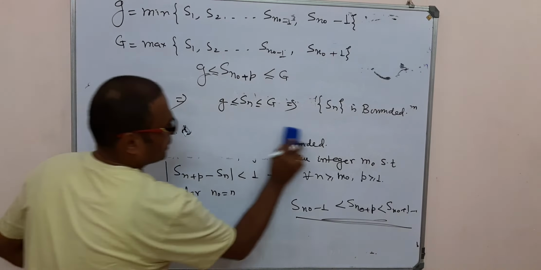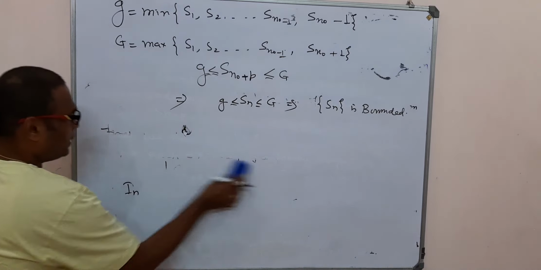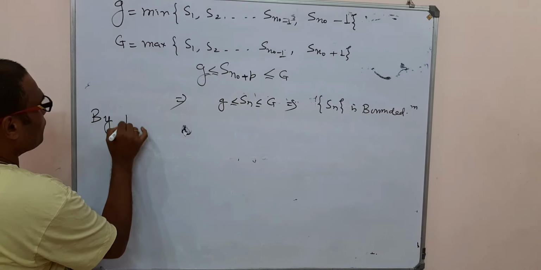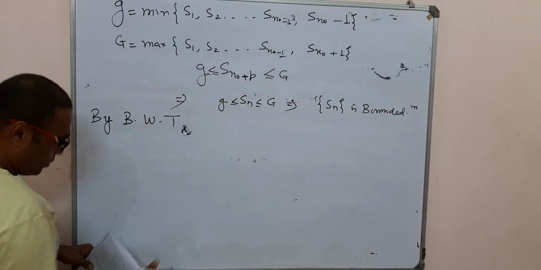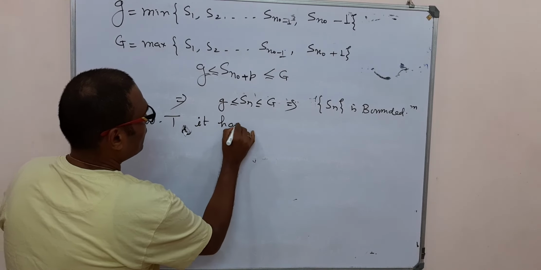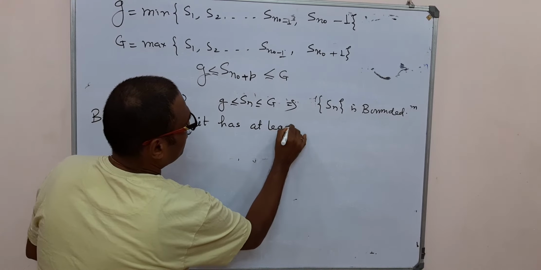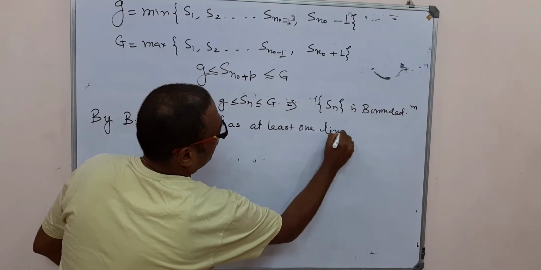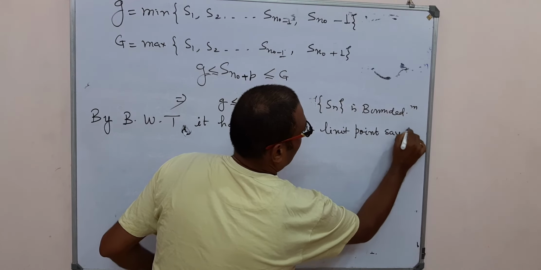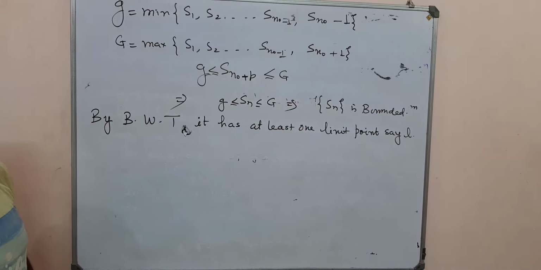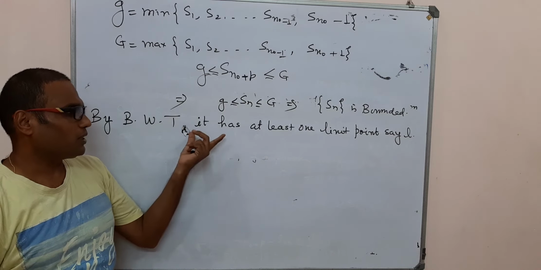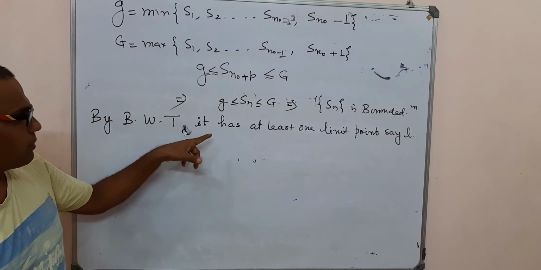So by the help of the Bolzano-Weierstrass theorem, it has at least one limit point, and say it is equal to L. Because the sequence is bounded, we apply the Bolzano-Weierstrass theorem for the sequence of real numbers.